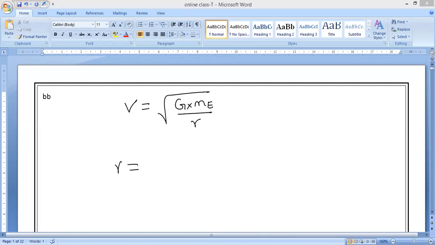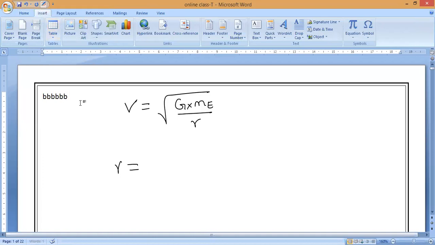R is equal to two things. What is that? R is equal to 6.38 into 10 power 6 plus 2.25 into 10 power 5.